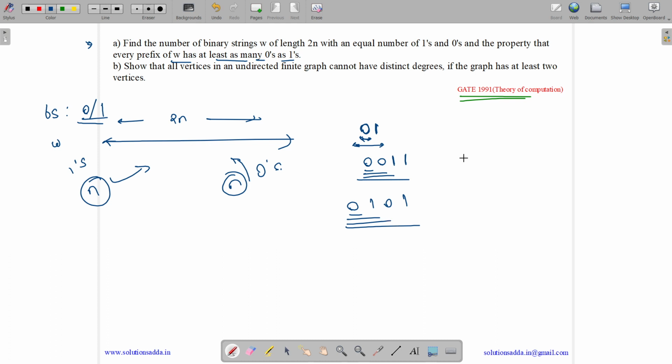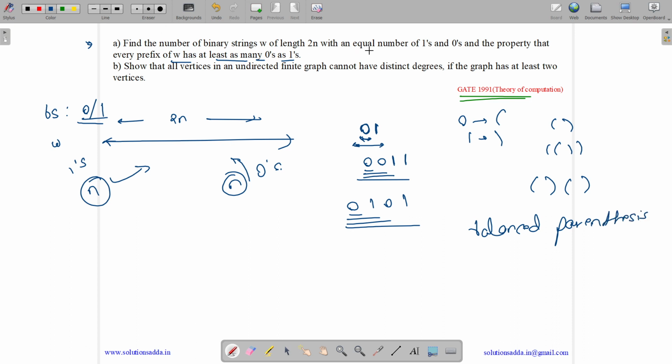If you carefully observe this and replace 0 by an opening bracket and 1 by a closing bracket, then you can easily see that it is nothing but a balanced parenthesis problem. So it is basically asking for the number of ways in which we can create balanced parentheses out of a total of 2n parentheses, n opening and n closing.